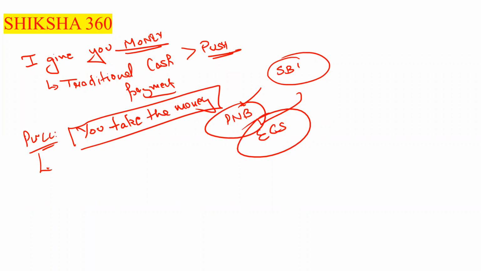We are giving PNB bank access to take the installment from our SBI account. So it comes under the pull transaction.